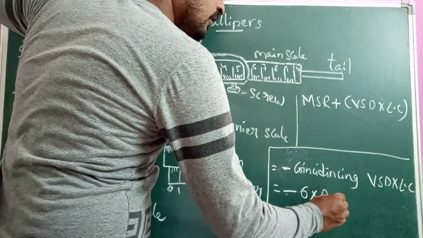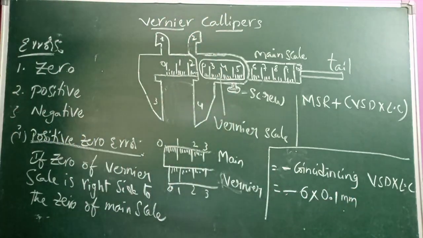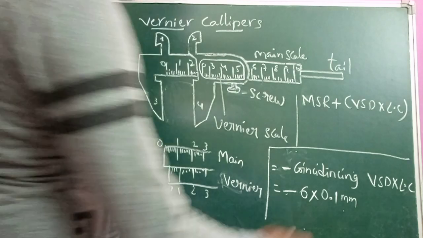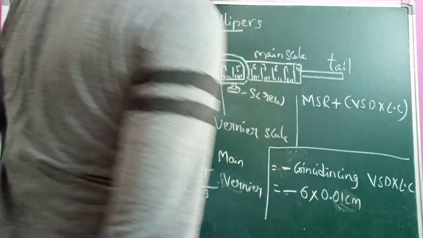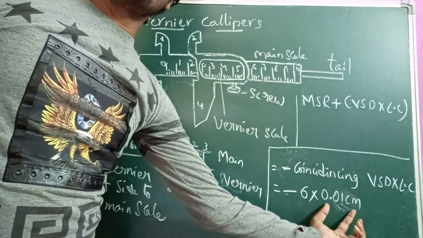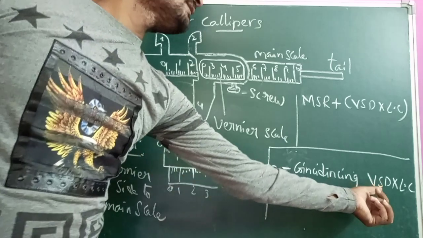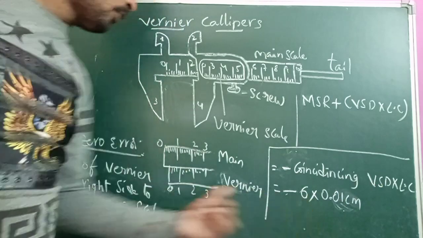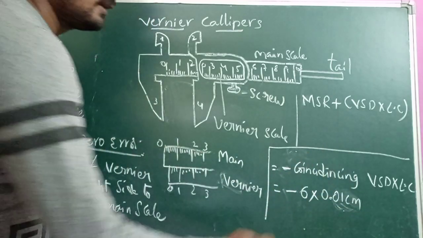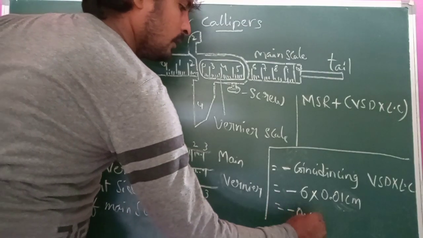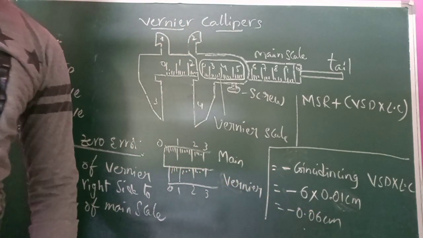Generally the least count is 0.1 millimeter, or 0.01 centimeter if the values are in centimeters. Here the coinciding division is 6, so the correction for positive zero error is minus 6 into 0.01 centimeter, that is minus 0.06 centimeter.